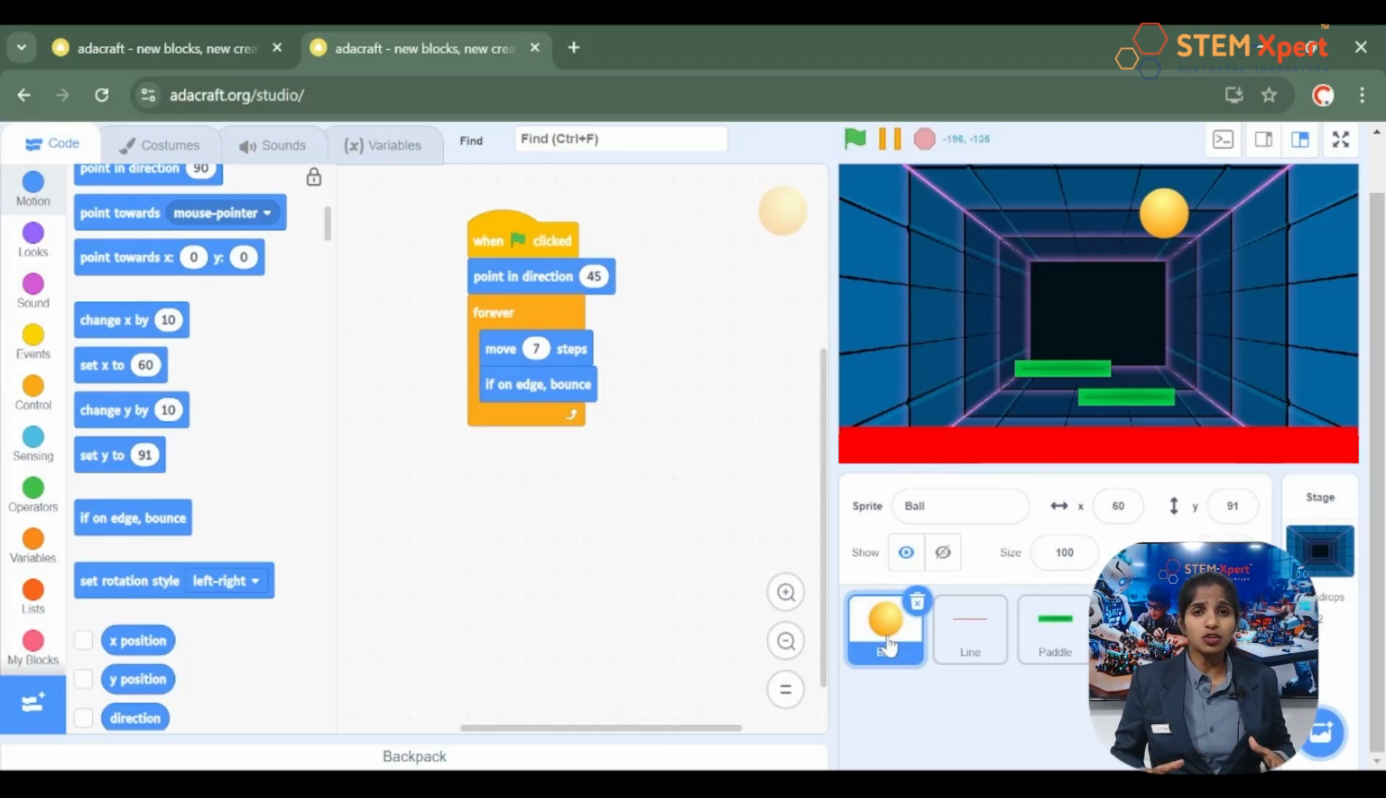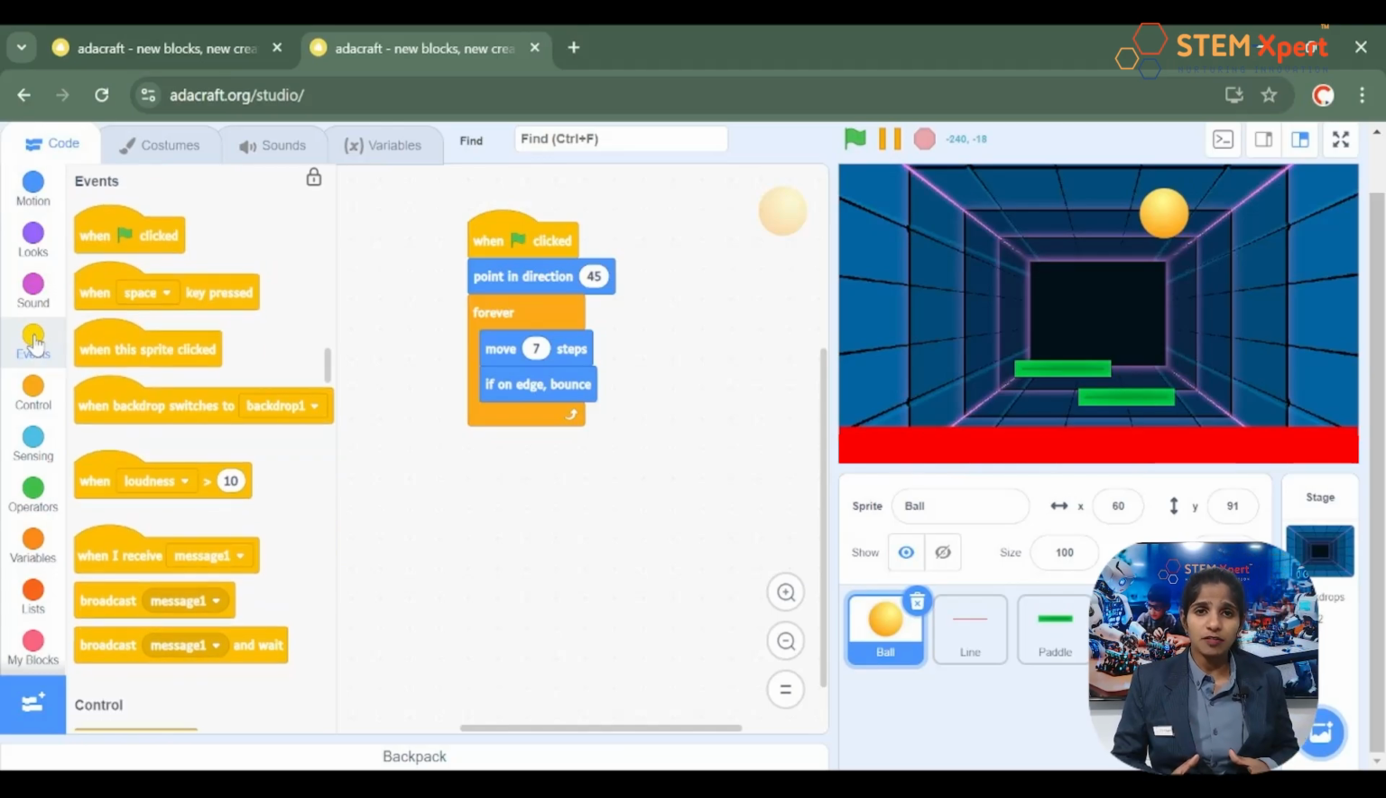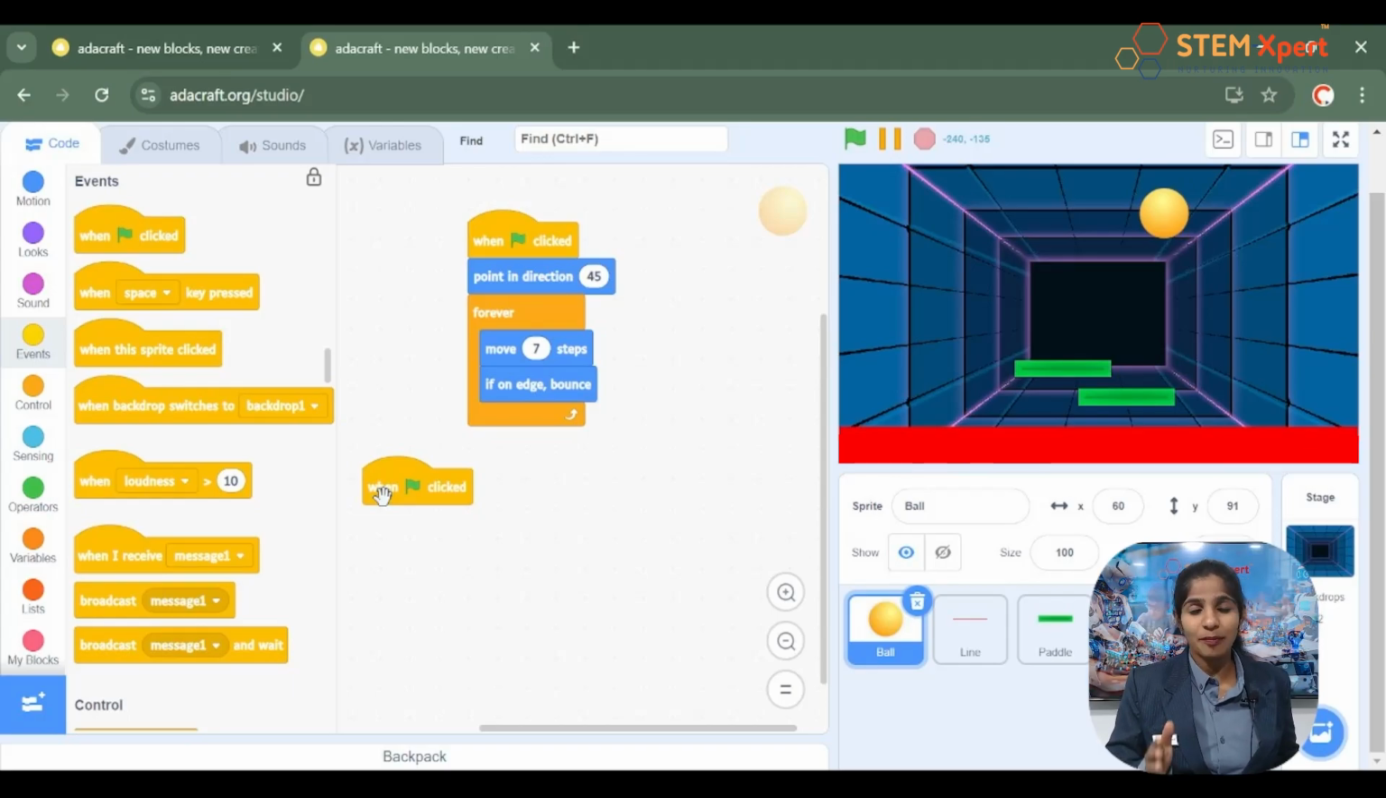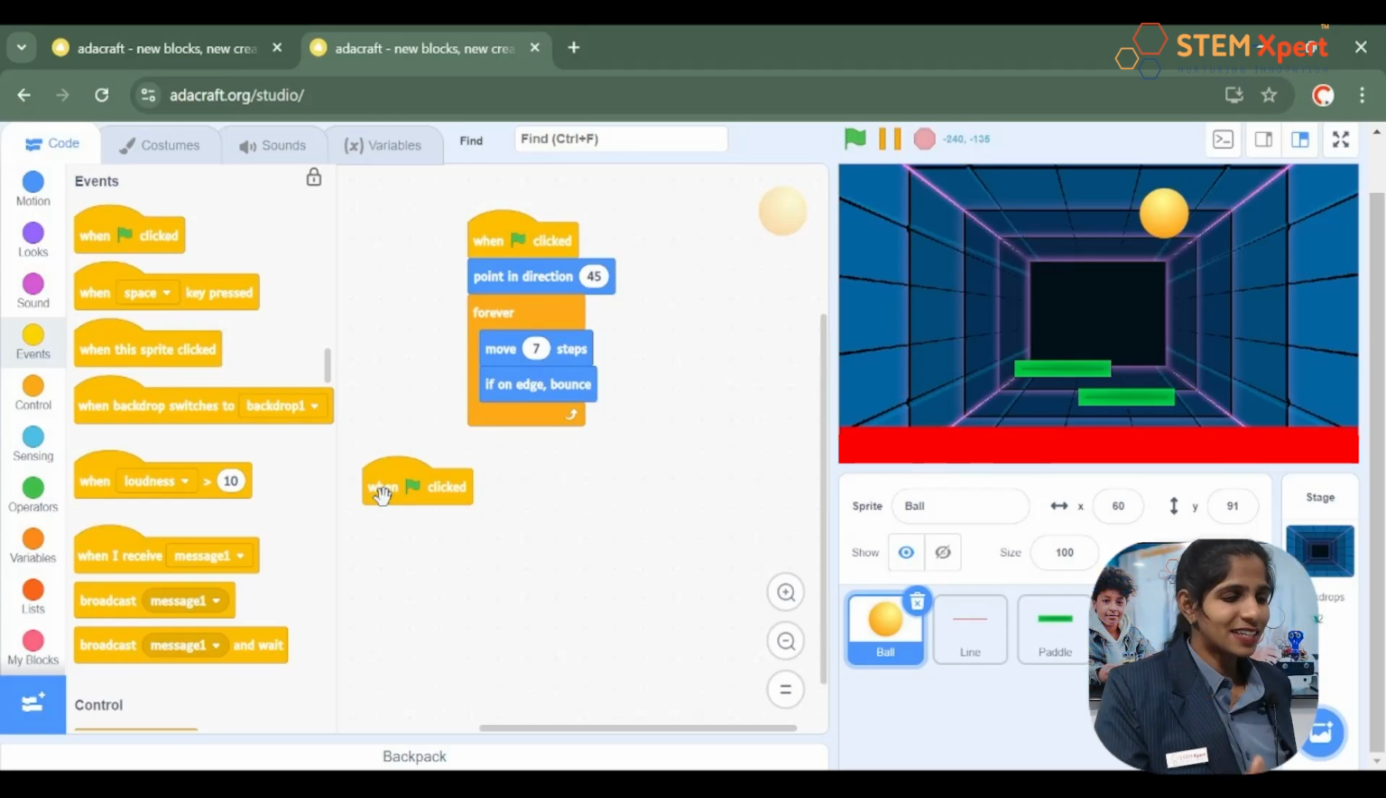So here you came to know about several blocks, right? Yes. So first we explored what is the event block. That is, if you want to mark the beginning of an event or if you want to start a program, you will go to the event block. And here we learned when green flag clicked, right? Yes, it was used to run a program. Do you remember that? Good.